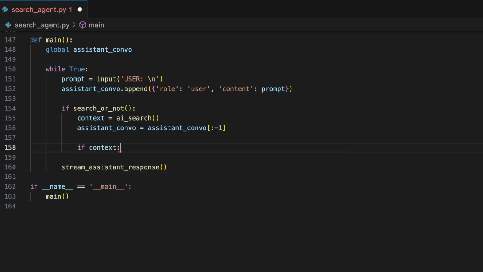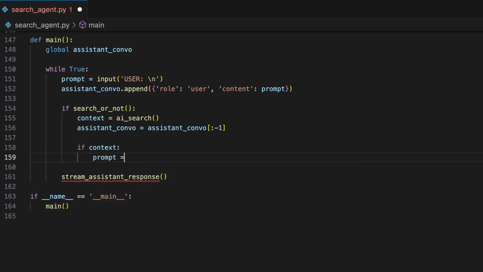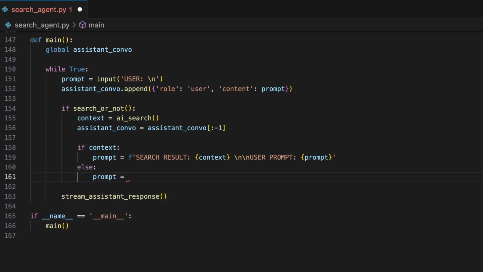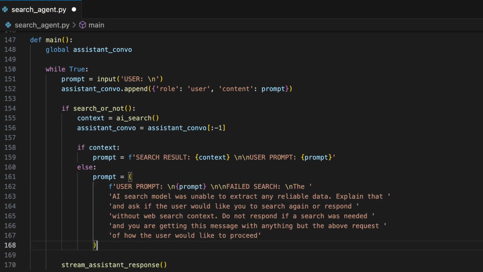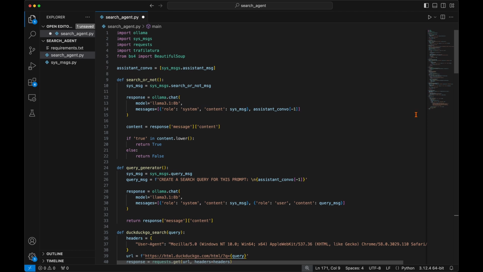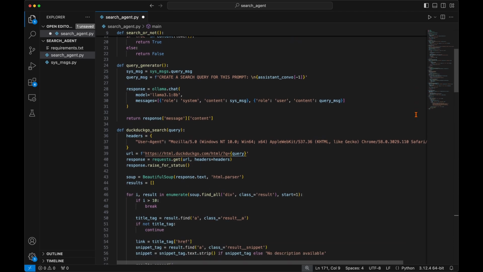If we did get context from the AI search function, format the prompt with the search result context before our actual prompt. Else context is none, so we can format the prompt with a failed search message so that the assistant has context of a failed attempt at a web search. Now we can append the Ollama formatted prompt to our assistant combo. You now have built a fully functional, search-enabled, local AI assistant.